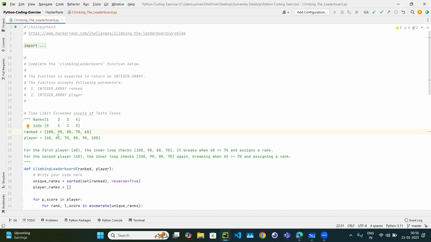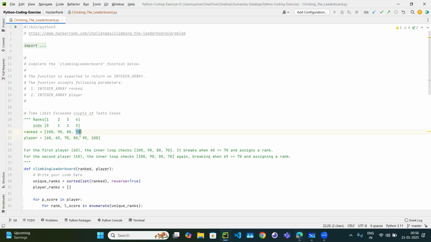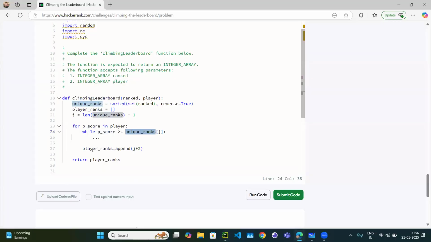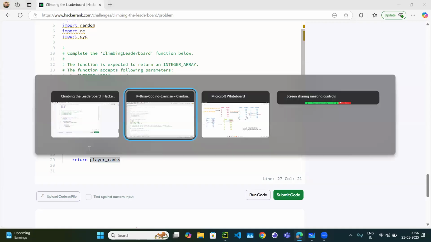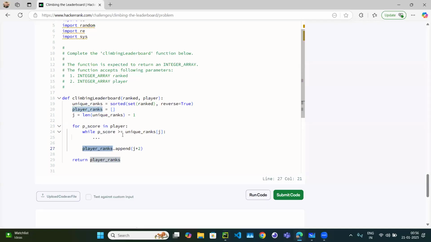Now for the second one, 65. For 65 itself, let me remove this 60, because we have to always compare with the original leaderboard. 65, is 65 greater than the last element, 70? No. So we are going to append that. Okay, 70, is 70 greater than or equal to? Yes, 70 is greater than or equal to. So what do we have to do?